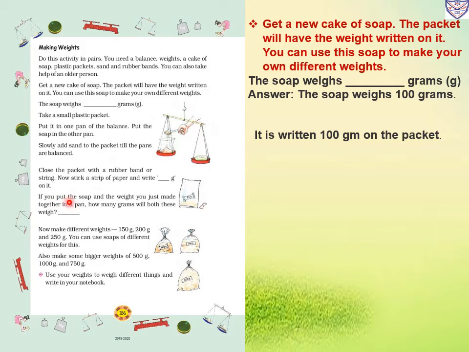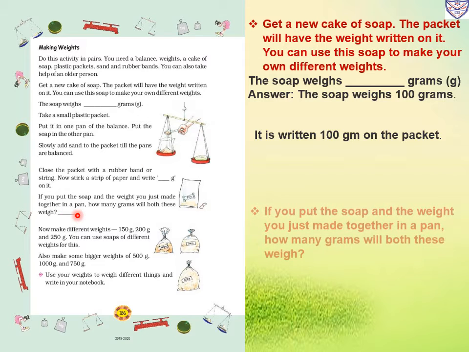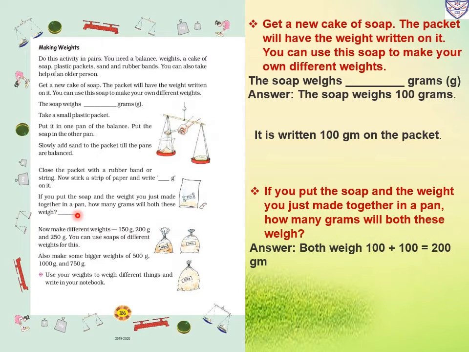Okay, if you put the soap and the weight you just made together in a pan, how many grams will both weigh? Now we will put the soap and the same plastic cover with sand in the pan. So in total how many grams will it be? The soap is 100 gram and the sand packet is 100 gram. So that is 200 gram. So here we will write 200 gram.